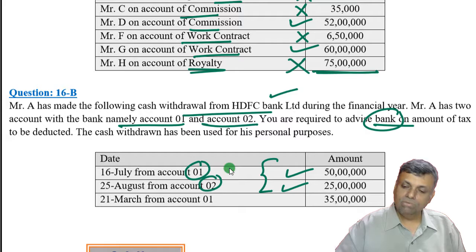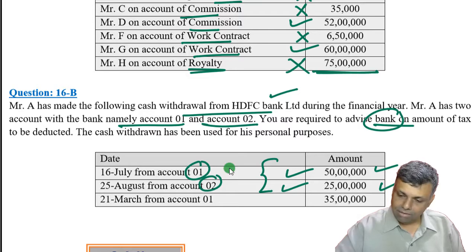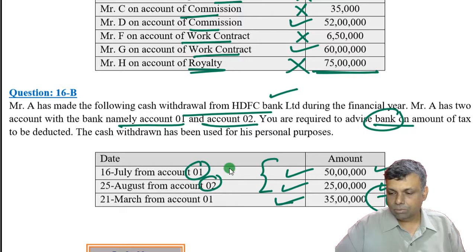So I have to consider the total limit, account 1 also, account 2 also. So it was 50 lakhs. That time I didn't cross the limit of 1 crore, so no TDS. Then 25 lakhs, that time also I didn't cross the TDS limit, so no TDS. But now when I am withdrawing 35 lakhs, I am crossing the limit, and thus the TDS provision will be applicable.